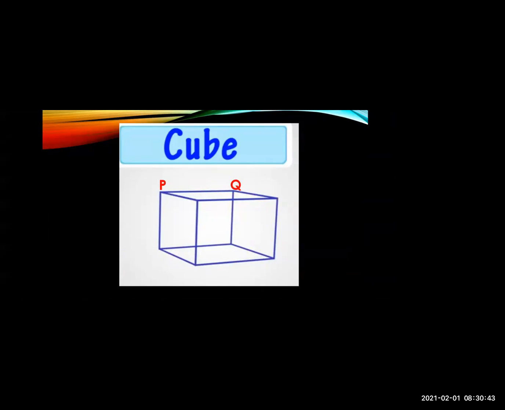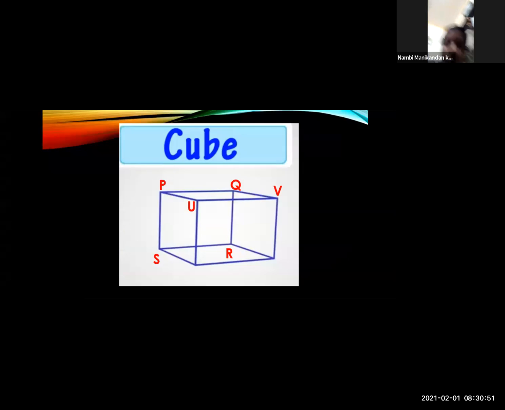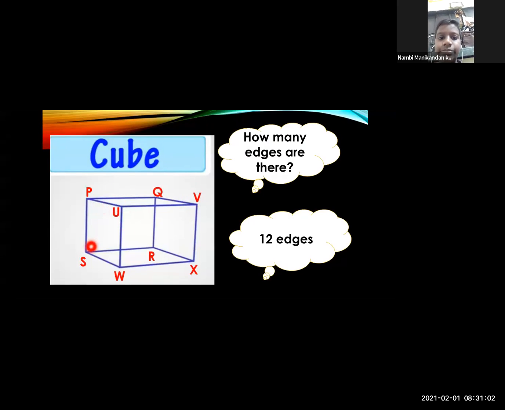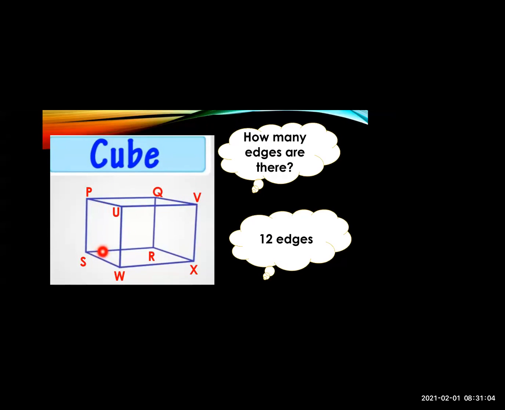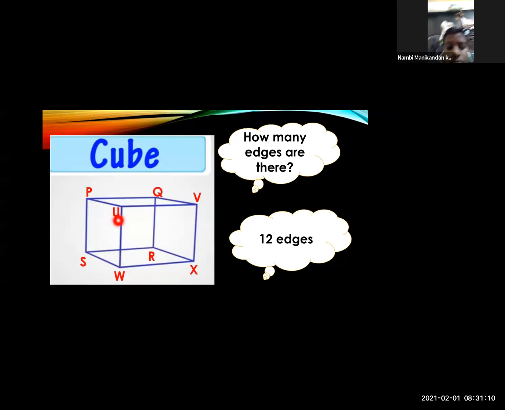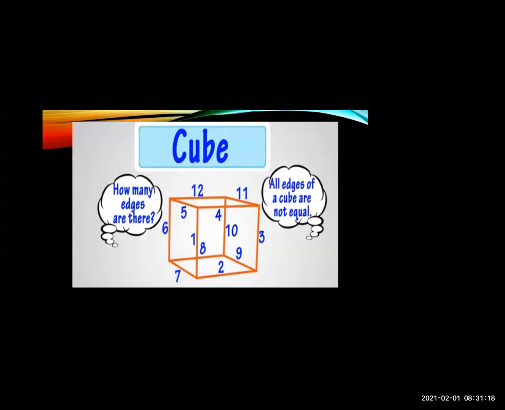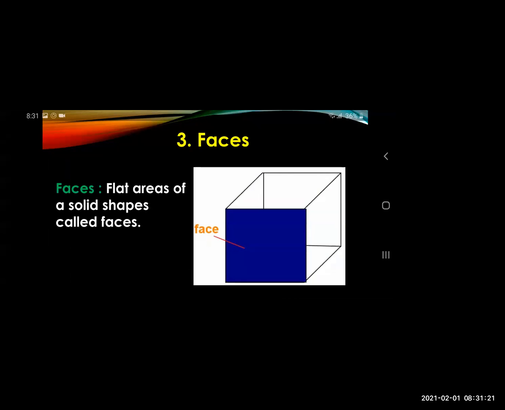This is the first edge. RS is the second edge. And UV, WX. So when you measure this, see PQ, PU, UV, QV, this all comes under edges. PS, UW, WS, RS, WX, VX, all this comes under edges. So there are how many edges? 12 edges in a cube. And cuboid also has 12 edges.